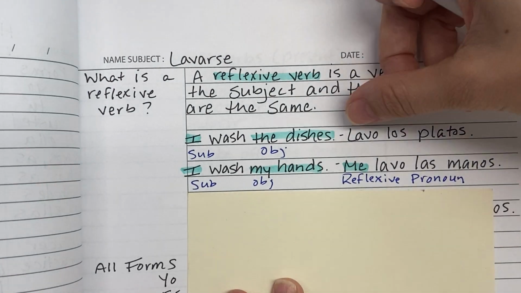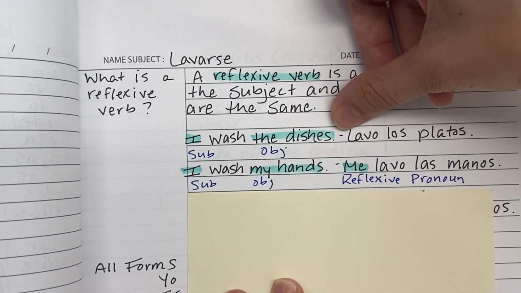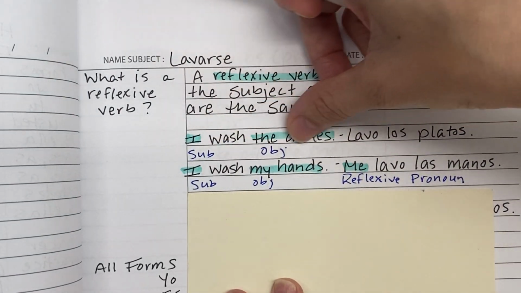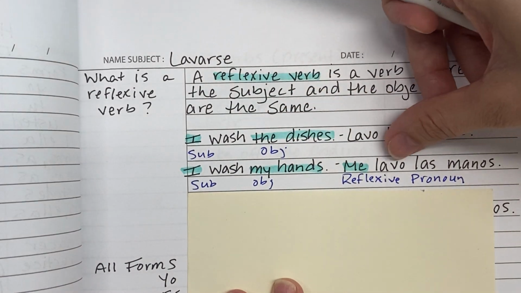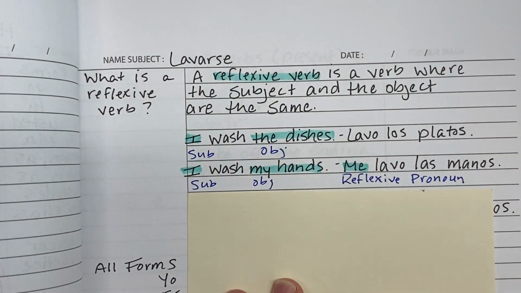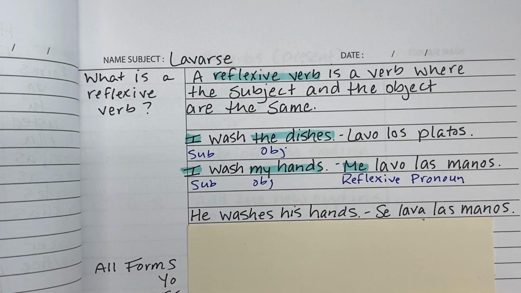Okay, notice when I have lavo los platos, I don't have a reflexive pronoun because the subject and the object are different. But me lavo las manos, I do have the reflexive pronoun because the subject and the object are the same. Let's look at another example.